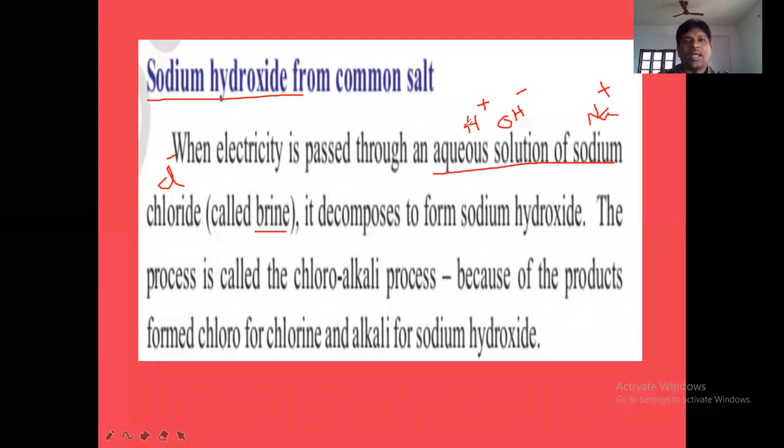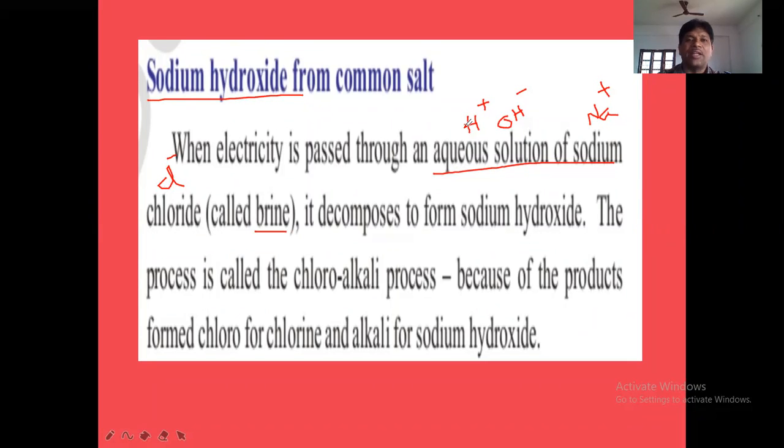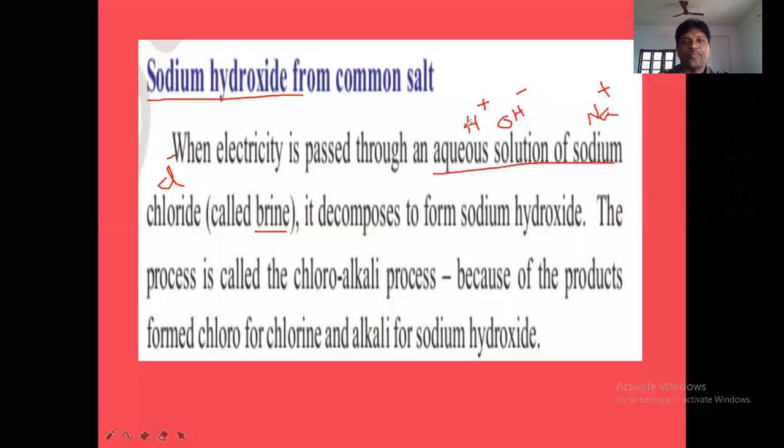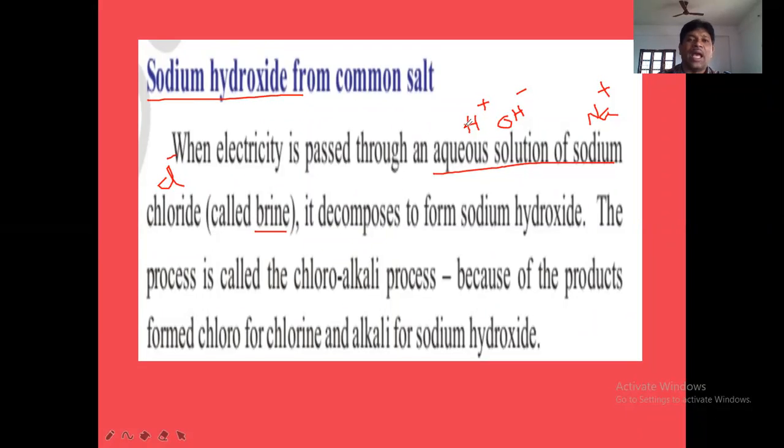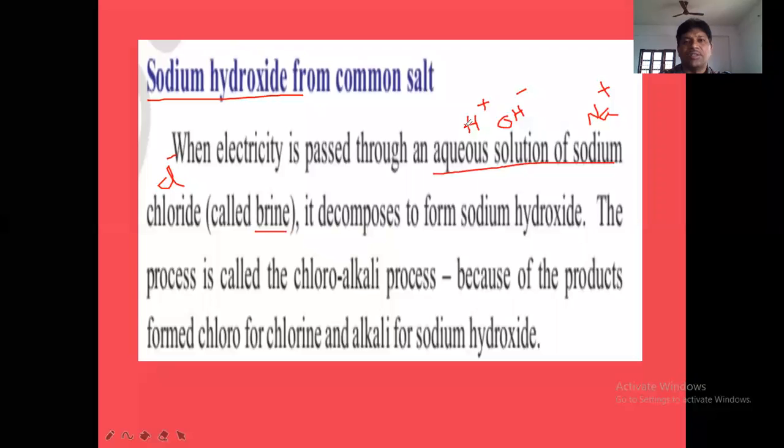Cations will go to cathode. Anions will go to anode. So cations, what is the charge? What is the charge of cations? Plus 1. Cations have plus 1. So they are attracted by what? Cathode. So cathode should be having what now? Negative charge. The cathode has negative charge.